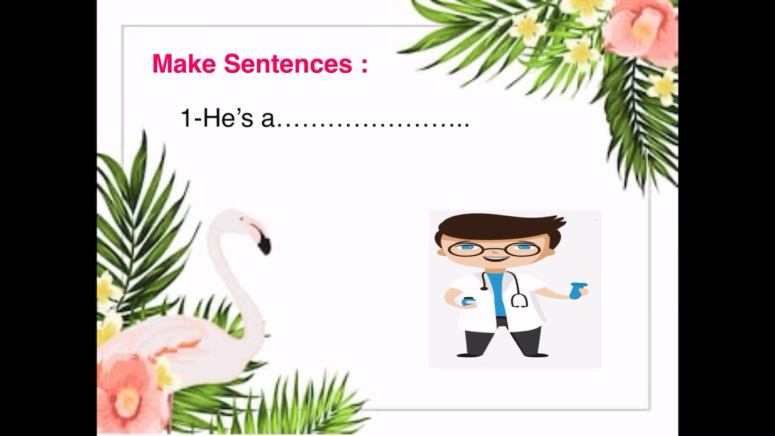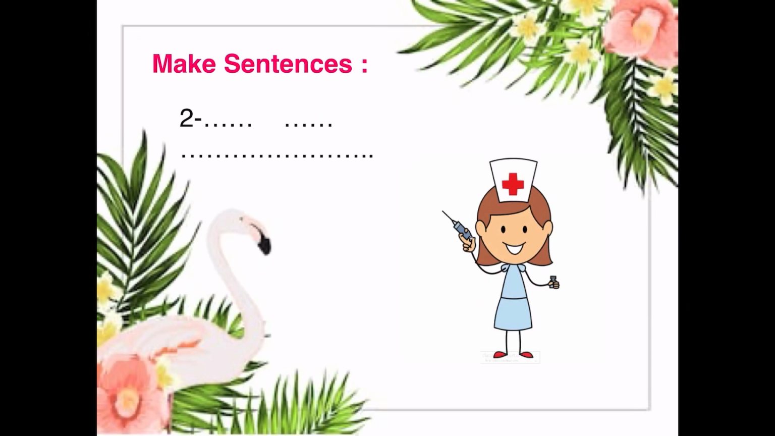D-O-C-T-O-R. So, what is he? He is a doctor. This is the first one. So, what is he? He is a doctor. Number 2. I want you to make sentences. I'm going to ask you the question.